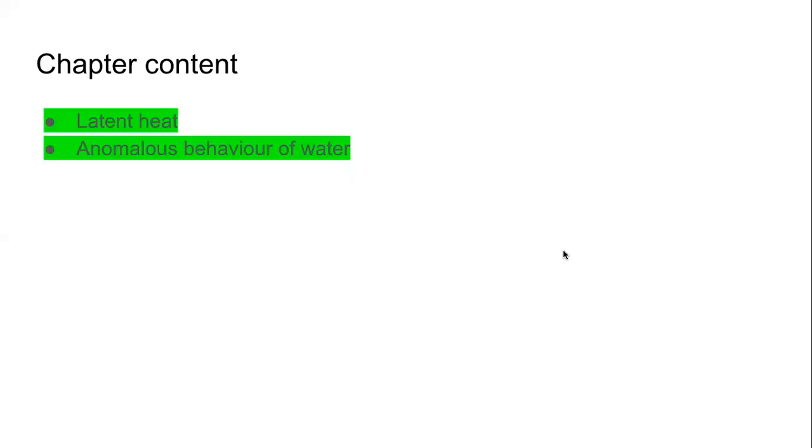Then the second important topic that we covered was the anomalous behavior of water, and the water behaves in an unintuitive way between 0 degrees Celsius and 4 degrees Celsius. Substances when heated, they expand. Substances when heated, the temperature increases.